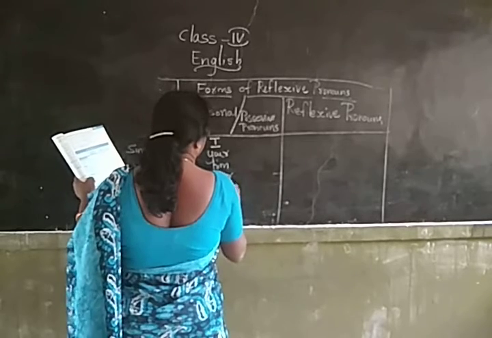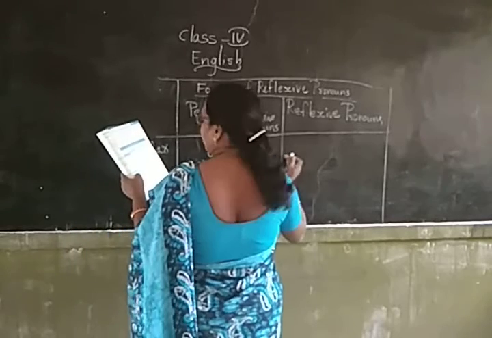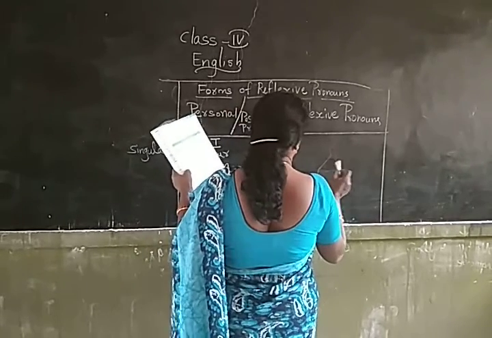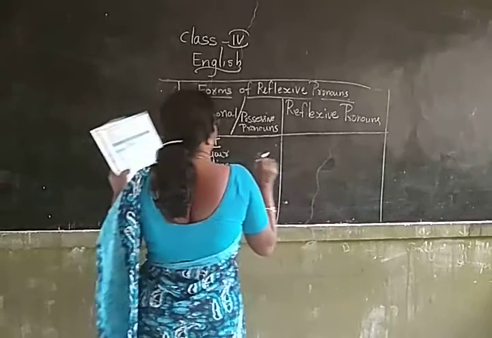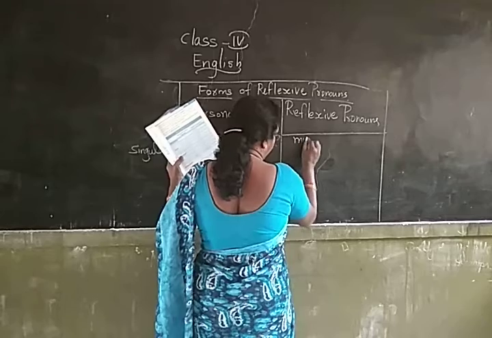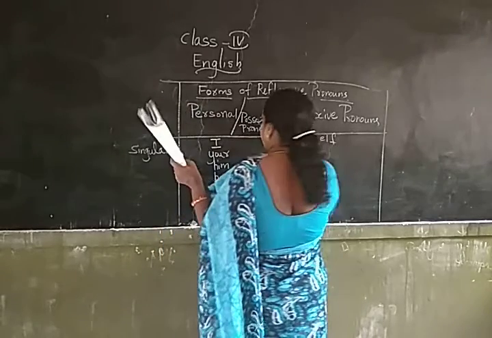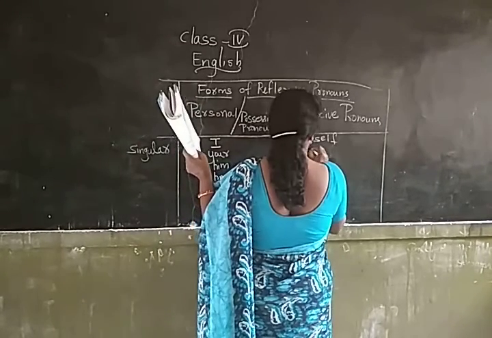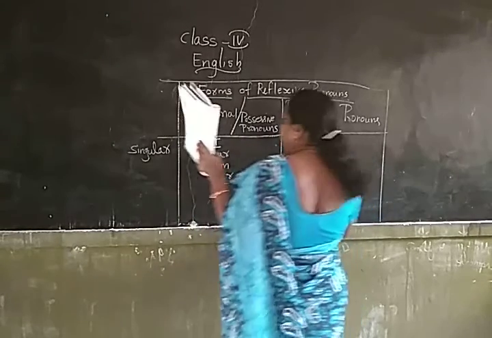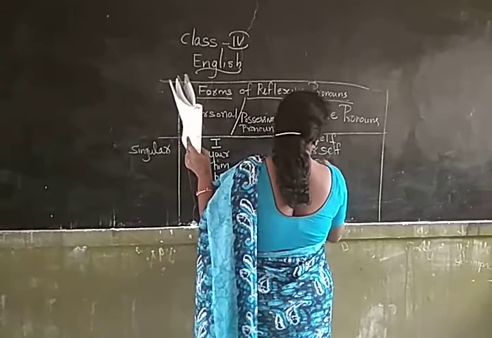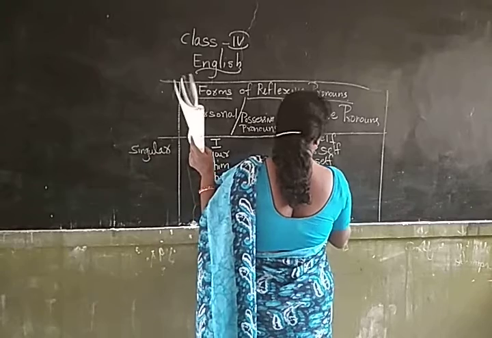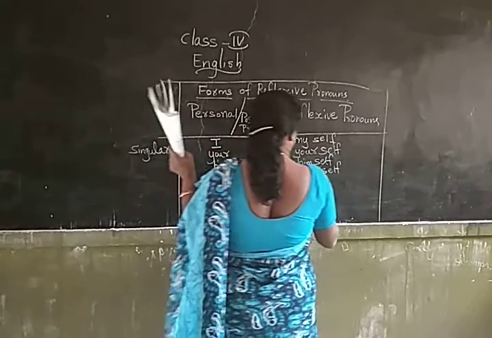Now, to make a reflexive pronoun, we are going to add self to the personal pronouns. Okay, we are adding. I becomes myself, my, SELF. Your, yourself. These are the singular forms. Him, himself. Her, herself. It, itself.